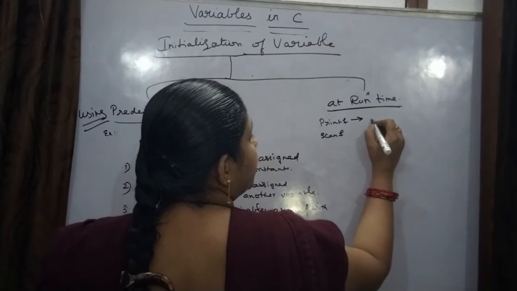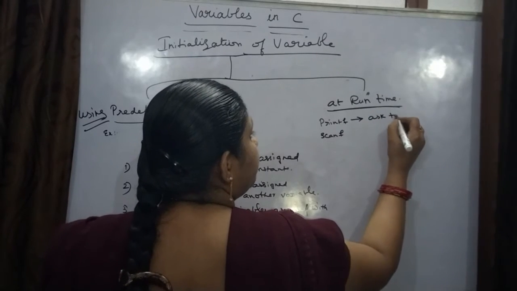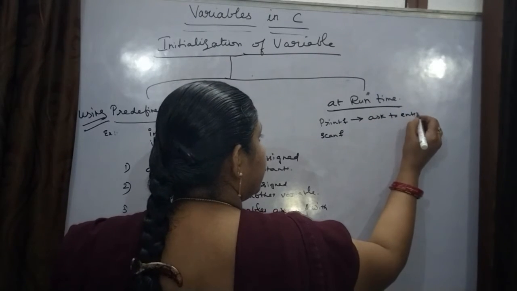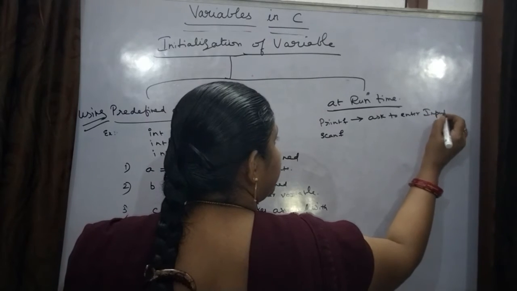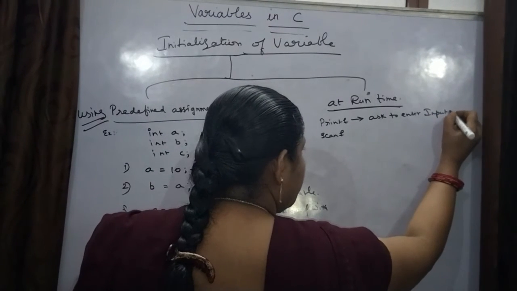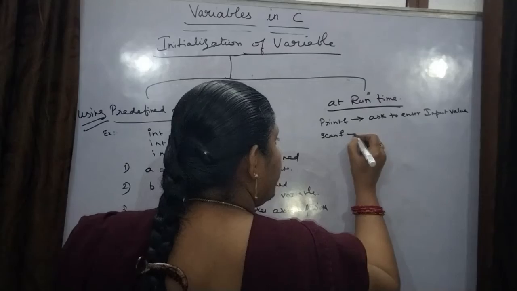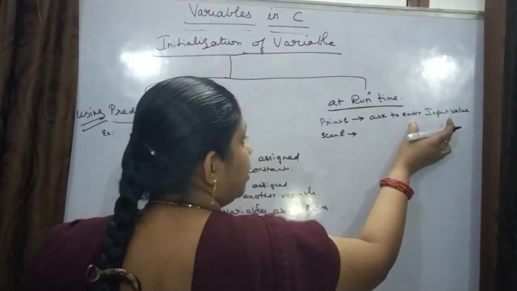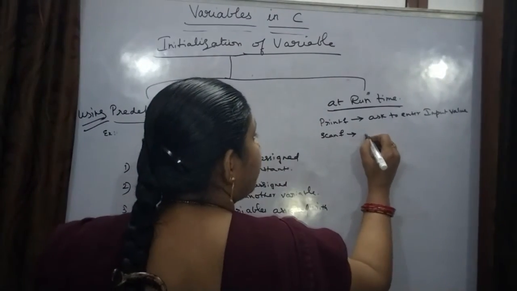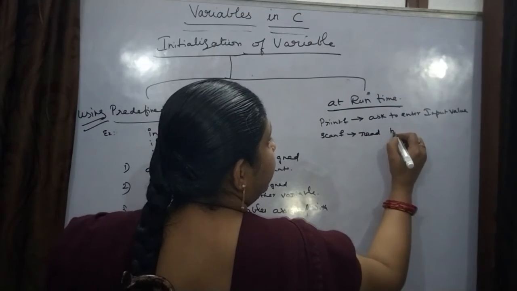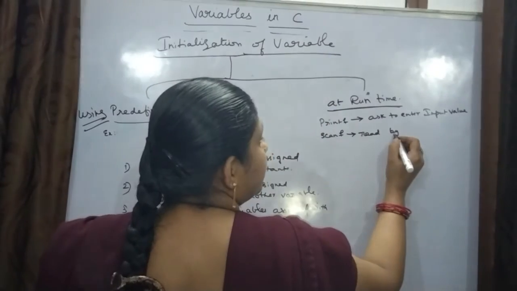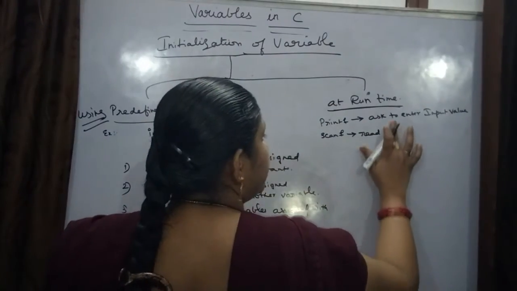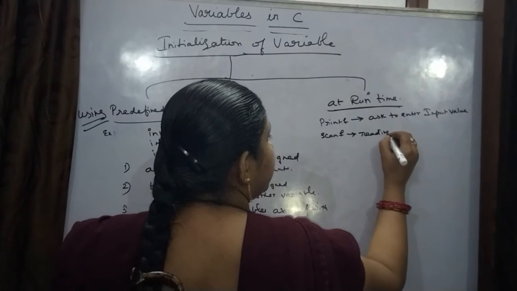The printf function will ask you to enter the input value, it will give some statements to enter a value. Then the entered value is read by this function. So this is reading the value.